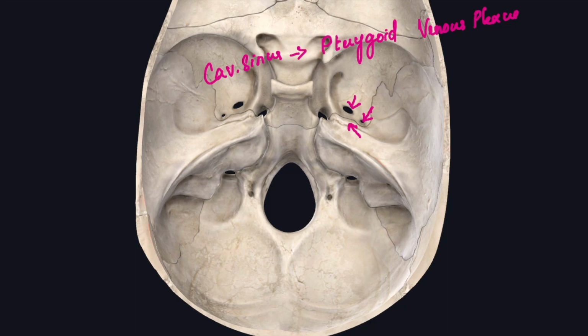If you have another foramen that is known as the foramen of Vesalius, an emissary vein which passes through it connects the cavernous sinus with the pterygoid venous plexus.